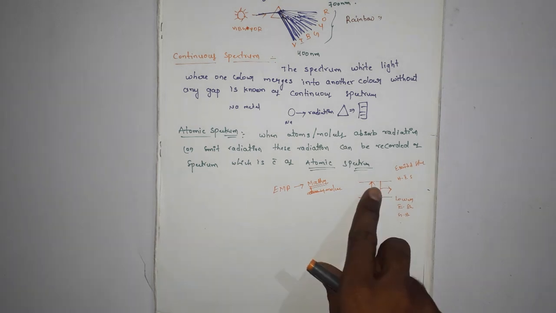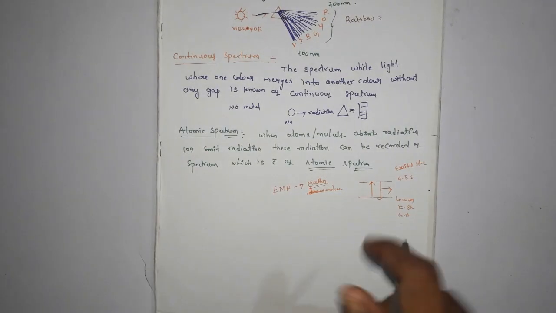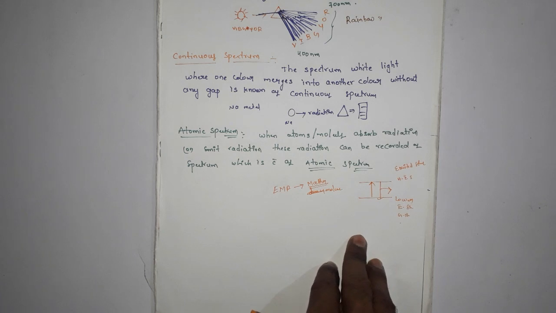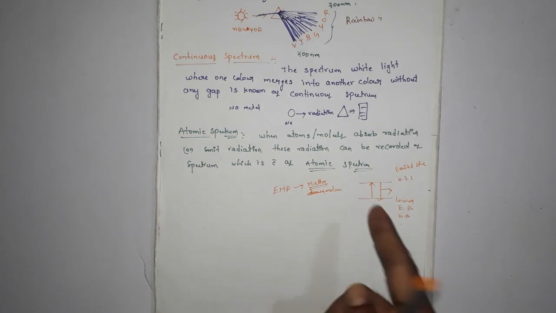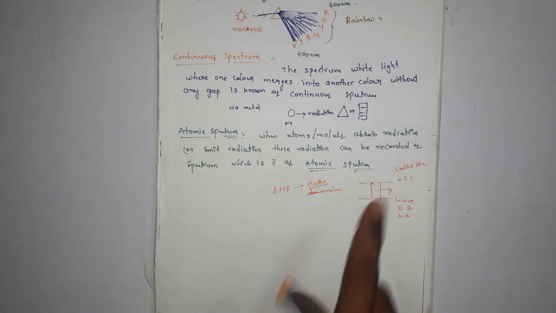The higher energy state is normally unstable, so for returning to their normal energy state, the atoms and molecules emit radiations in various regions of the electromagnetic radiation.